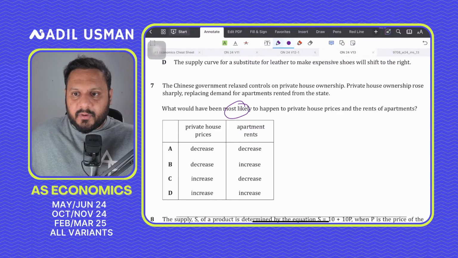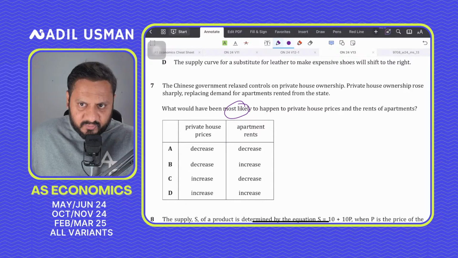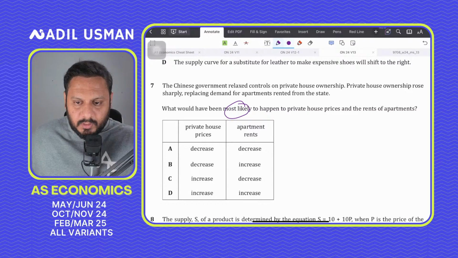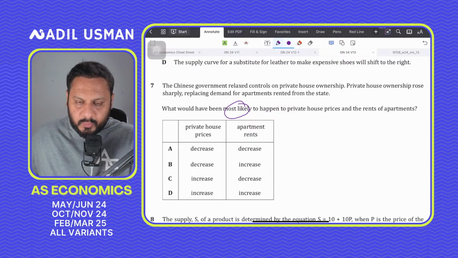Okay, question number 7. We were on question number 7. What would be the answer to question number 7, just by the way?